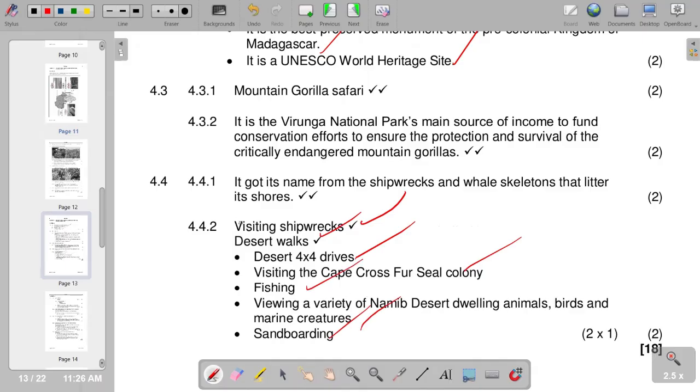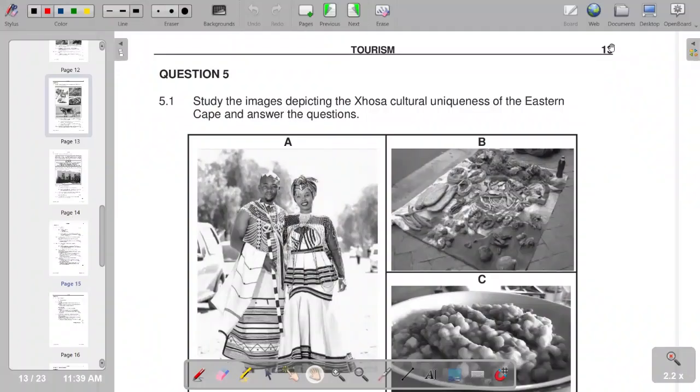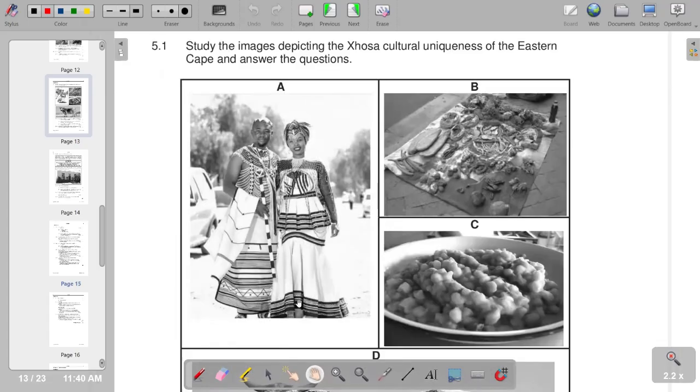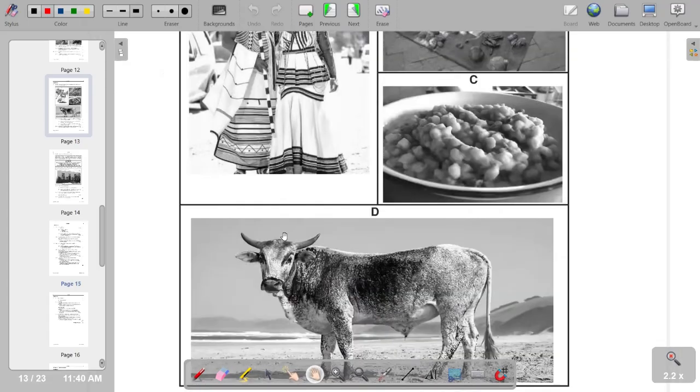So basically, that's the last part that we have in terms of our question 4. And of course, we need to move on to the next question, which is our question 5. Our question 5 reads, study the images depicted in the Xhosa cultural uniqueness of the Eastern Cape and answer the questions. So this is information given, the pictures that we have.